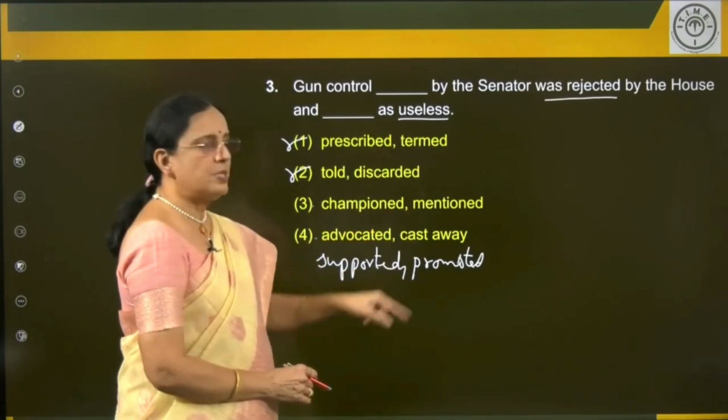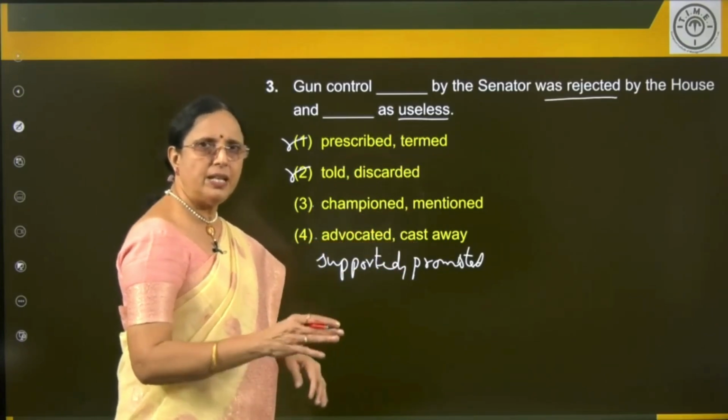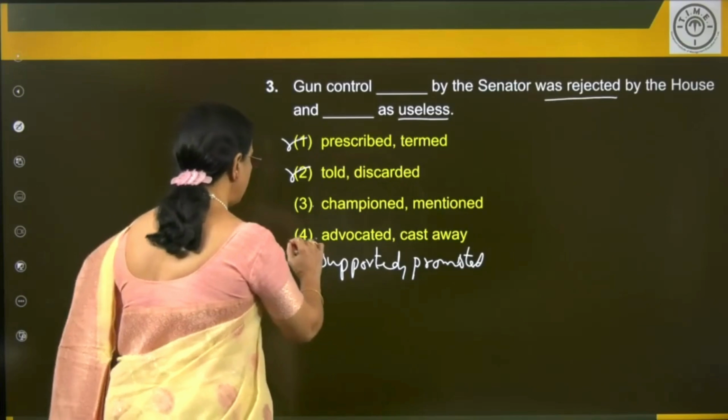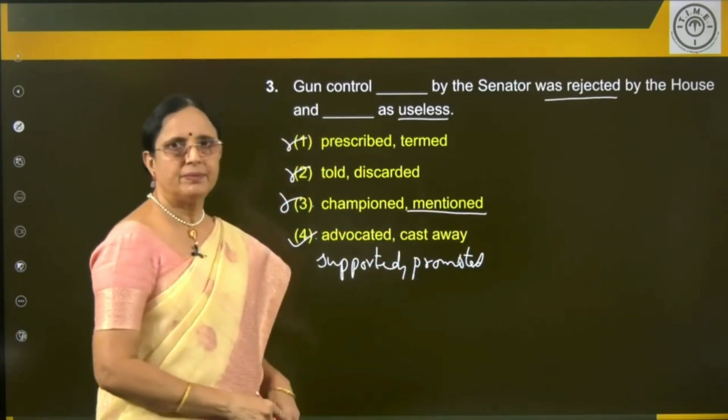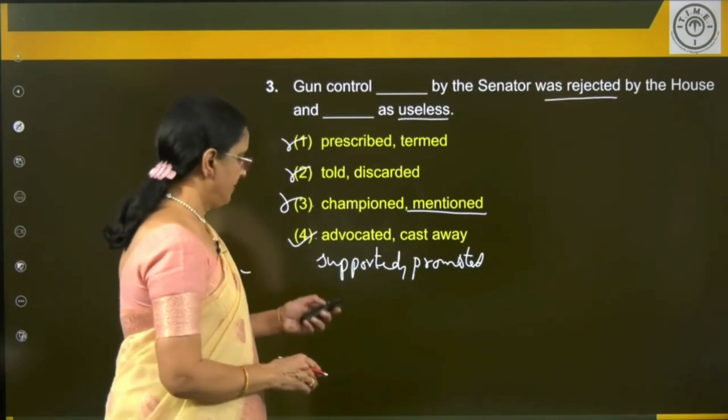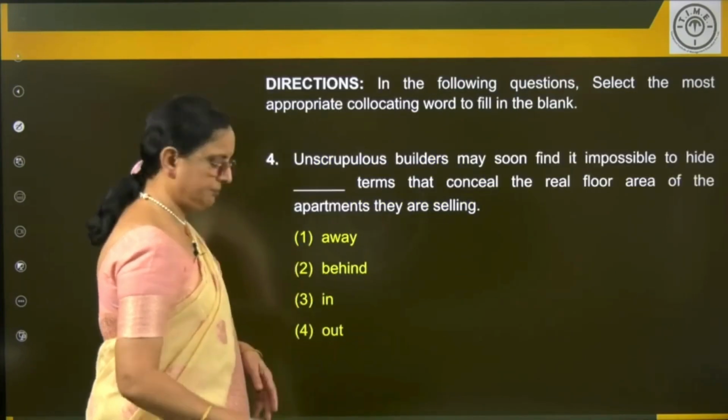So what goes with rejected? Cast away. Cast away, throw away, rejected. So answer is this one. Right. This is not suiting. Clear? Next sentence.